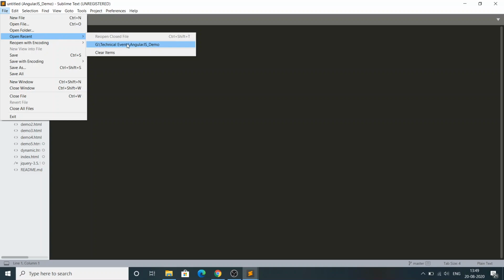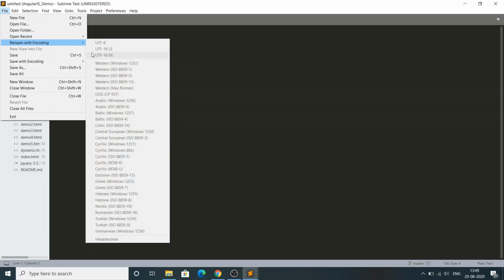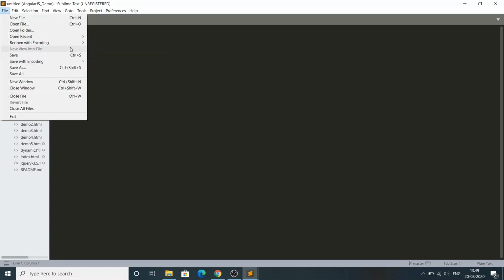Open Recent means, for example, I just opened the AngularJS demo folder, so when you open again, you will see it listed. Then there is encoding. Encoding is nothing but encryption of the file. For example, if you write an HTML file and you don't want others to see the code, because your code is very precious and you don't want others to copy it directly, then you can encrypt your code directly from Sublime.